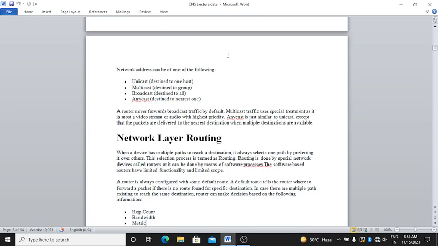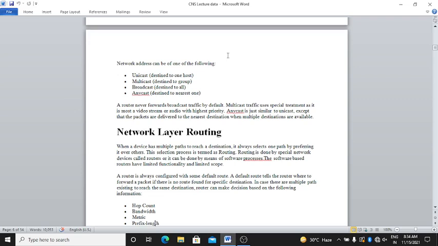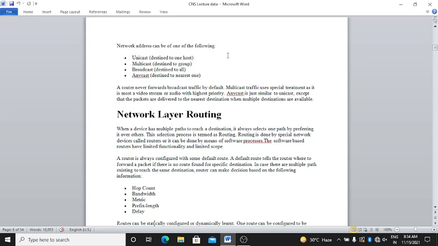Okay, a router never forwards broadcast traffic by default. Multicast traffic uses special treatment, as it is mostly video stream or audio with the highest priority. Anycast is just like unicast, except that the network provides delivery to the nearest destination where multiple destinations are suitable or available.